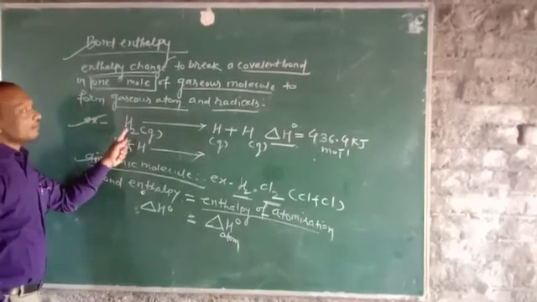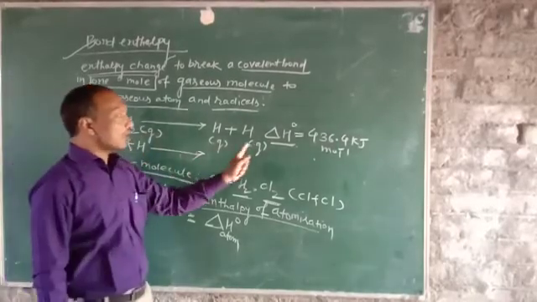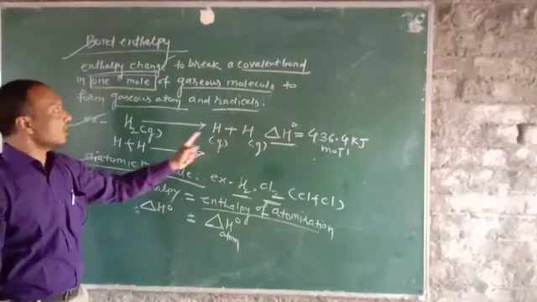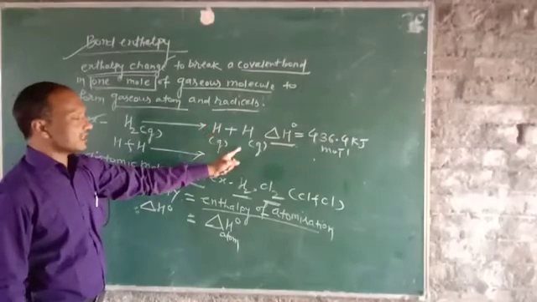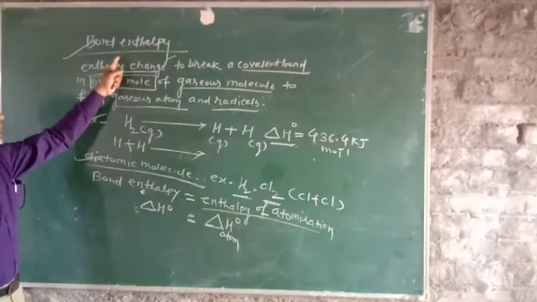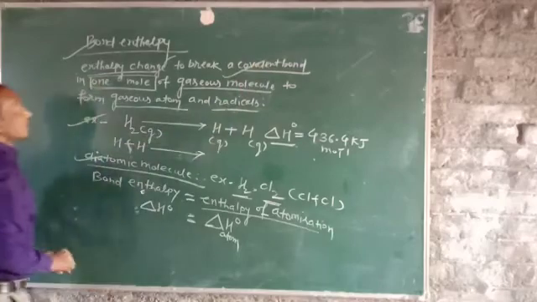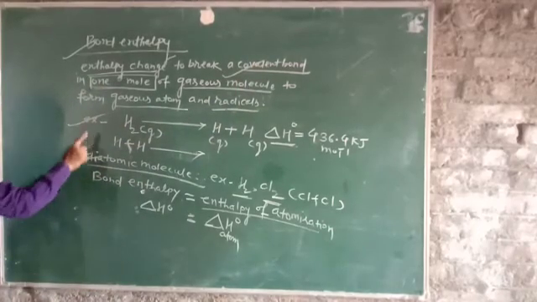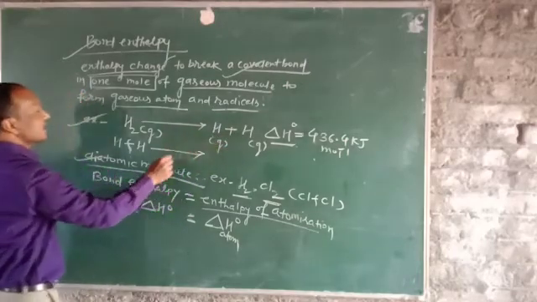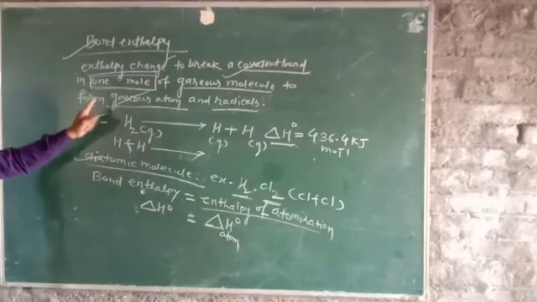So to break this 1 mole of gaseous molecule, after breaking, we have formed gaseous atoms. These are gaseous atoms or radicals. And that enthalpy is called as bond enthalpy. It breaks a particular covalent bond. By breaking this covalent bond, this bond enthalpy is formed, giving gaseous atoms or gaseous radicals from 1 mole of gaseous molecule.